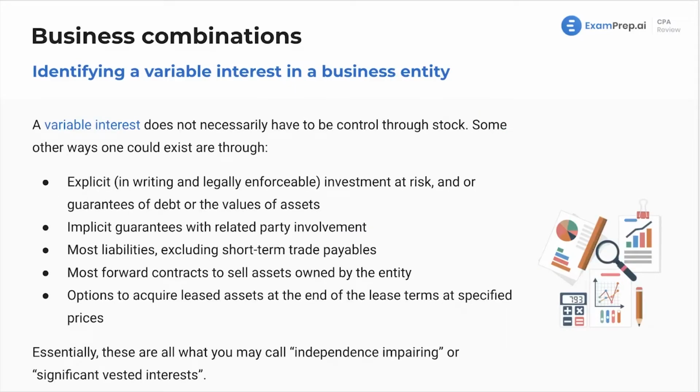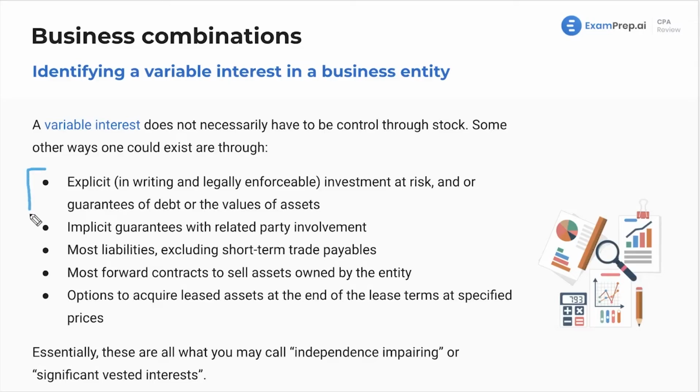What about more about a variable interest? Well, it does not necessarily have to be controlled through stock, like I was saying. If you owe me an insane amount of debt, right, I might have control over you just because of that. So some other ways that a variable interest could exist are through what? Well, explicit in writing and legally enforceable investment at risk, or guarantees of debt or the values of assets. So other ways that we could have these relationships: implicit guarantees with related party involvement, most liabilities excluding short-term trade payable, that's just more vendor related, most forward contracts to sell assets owned by the entity, and options to acquire leased assets at the end of lease terms at specified prices.